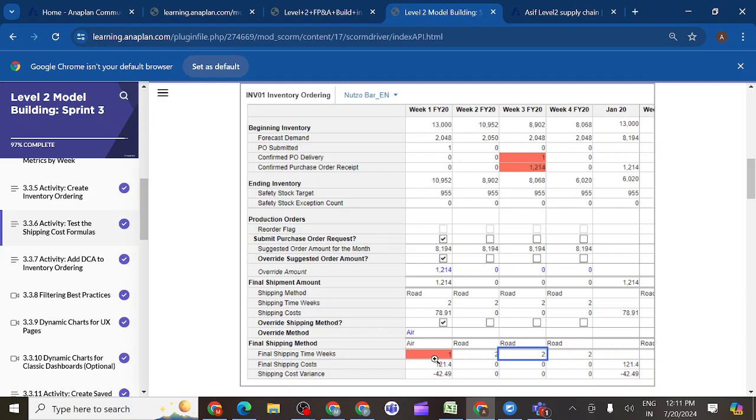We raised the request, and we need to get this product, whatever the suggested order amount we have, to reach here. Why are we not getting it? If I check this time period, week 2, it checks 2 weeks back. It doesn't watch the final shipping time, it watches only this one. If I do the override in the second week, it will work.